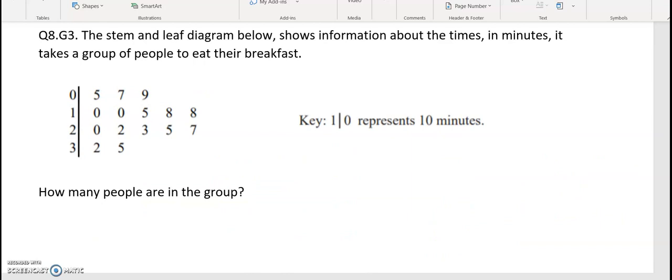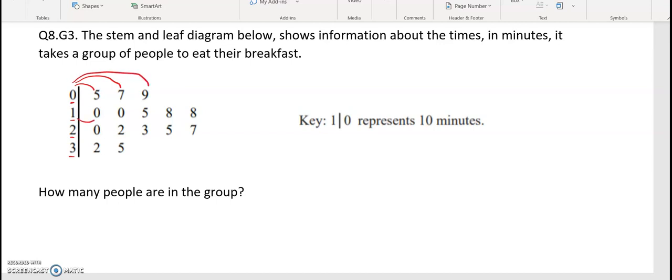The stem and leaf diagram below shows information about the times in minutes it takes a group of people to eat their breakfast. So we have this question: how many people are there in the group? So we've got the 0, 1, 2 and 3, which is the first digit of the number. So this is 05, which means just 5 minutes. And this is 07, so 7 minutes, 09, 9 minutes.